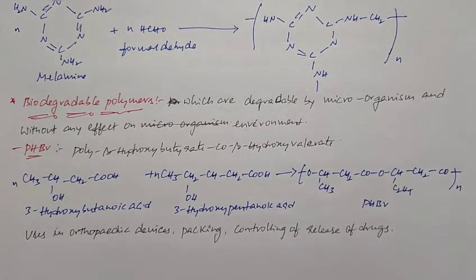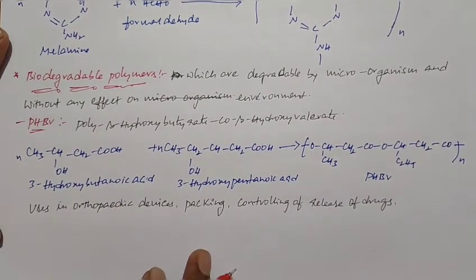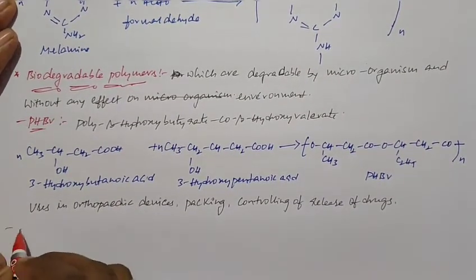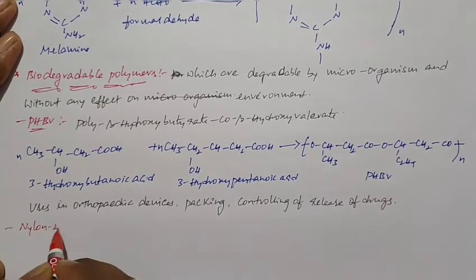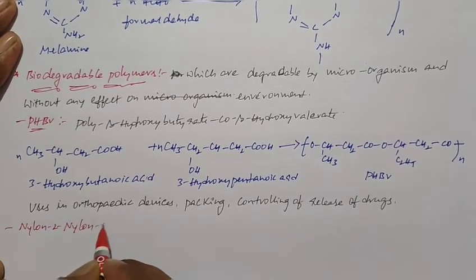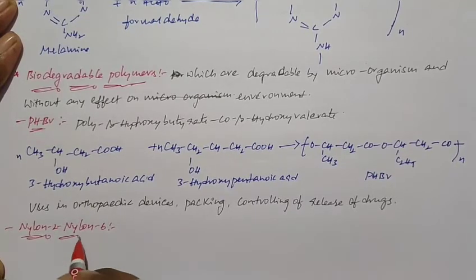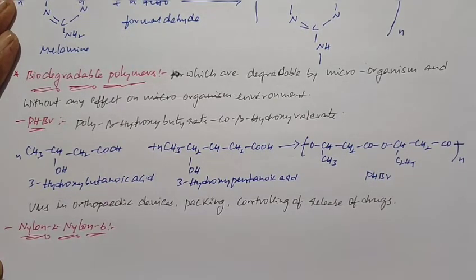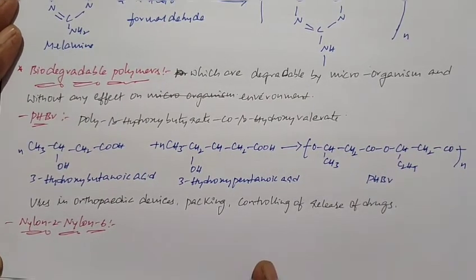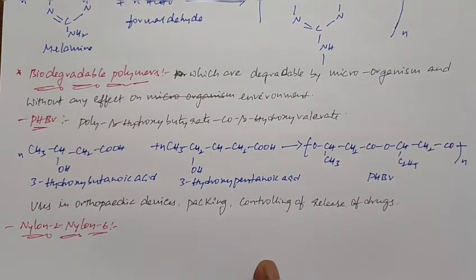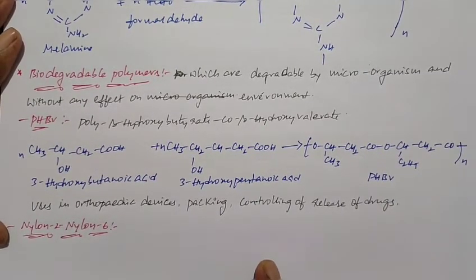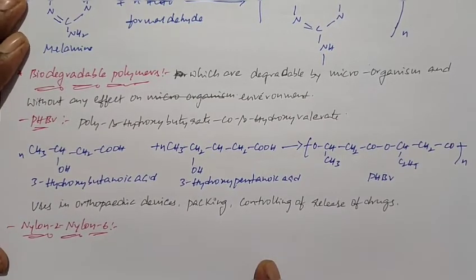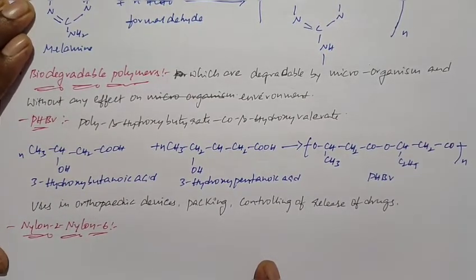And next one is nylon 2 nylon 6. What is nylon 2 nylon 6? This is the second biodegradable polymer. Nylon 2 nylon 6 is a polymer of glycine and aminocaproic acid. So it is a combination of glycine and aminocaproic acid. When glycine and aminocaproic acid undergo condensation polymerization, they can form nylon 2 nylon 6.